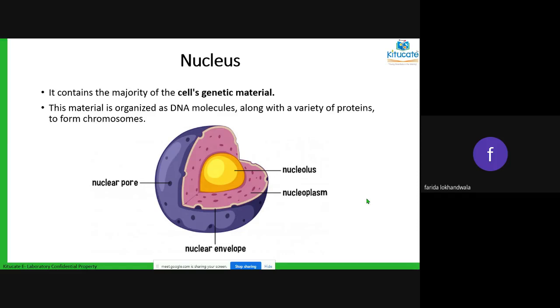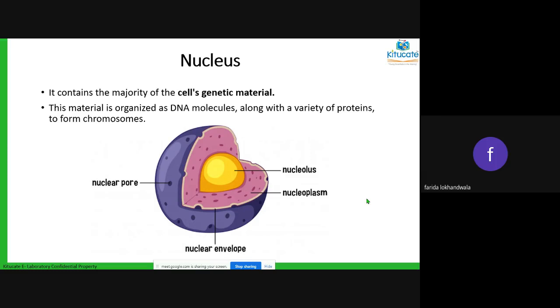So if you see a CEO's office, again it is guarded. Again, it has got a cabin. That cabin is like the nuclear envelope, and there is again a floor, which you're calling the nucleoplasm because it is in the nucleus. And inside that the CEO is sitting, who you're calling the nucleolus. The main boss of the factory is who is sitting there.